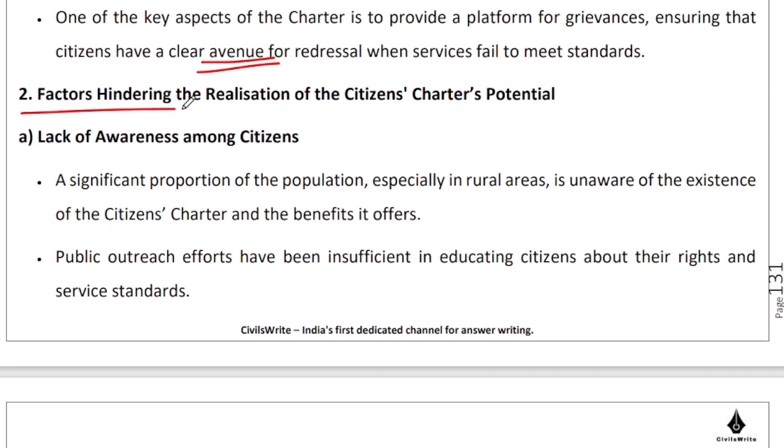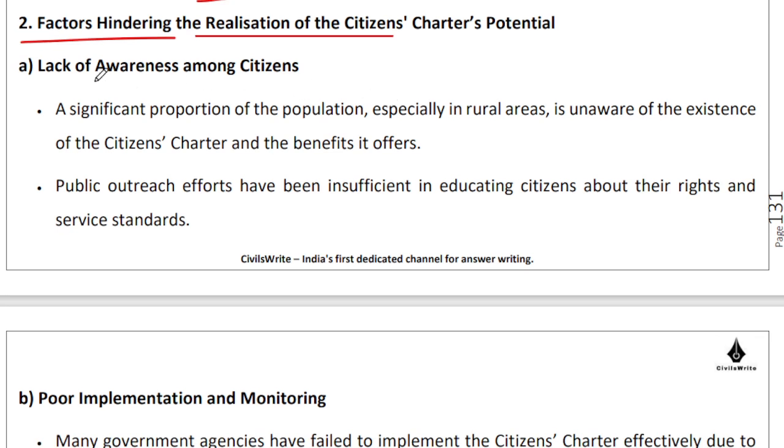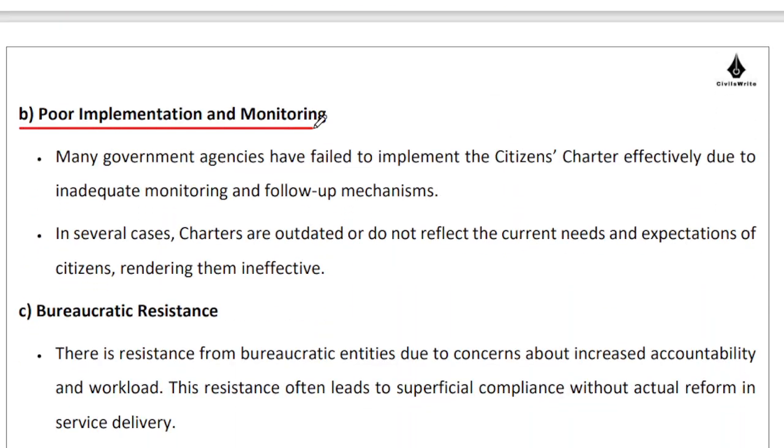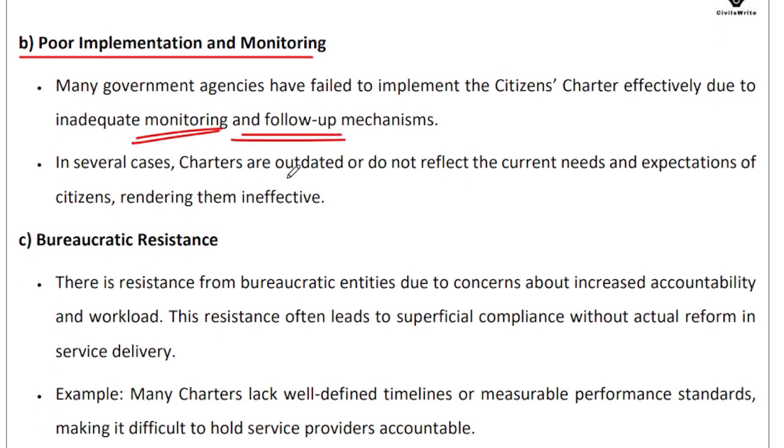So what are the factors which are hindering the realization of Citizens Charter potential? There is a lack of awareness, especially in rural areas, especially amongst the lesser educated citizens in our country regarding their rights. There is poor implementation and monitoring. There is apathy, right? So there needs to be a lot of follow up. There needs to be a lot of monitoring, which is right now not happening, right? So a lot of these charters are just hanging like some really badly printed paper on a very dirty government office wall, which really nobody cares about, right? That's how things are in a lot of public offices. We need to improve that.